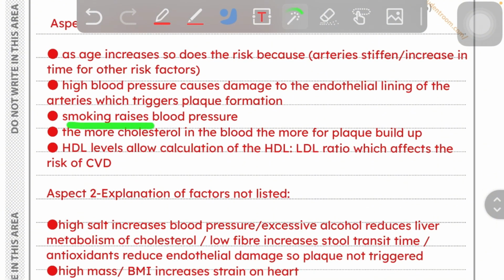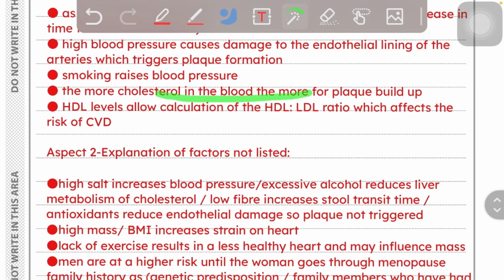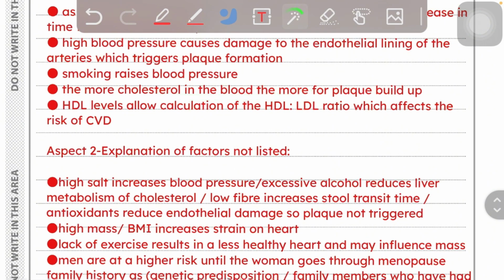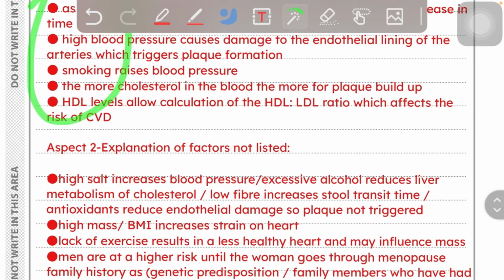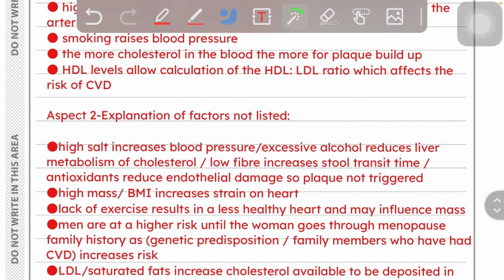Smoking raises blood pressure. The more cholesterol in the blood, the more plaque buildup. HDL levels allow calculation of the HDL and LDL ratio, which affects the risk of CVD. So we have explained the risk factors which were in the list.